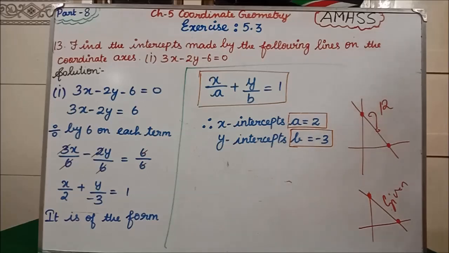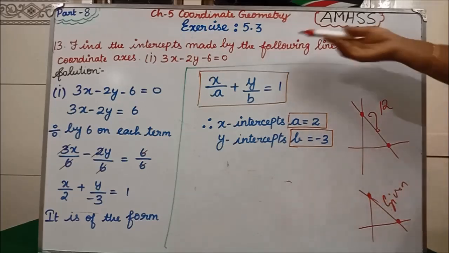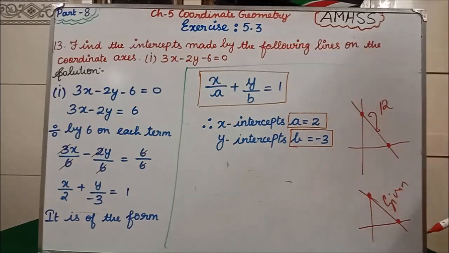Clear? Can you understand what I am saying?